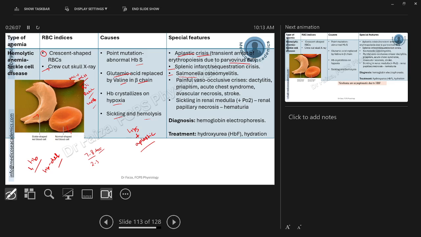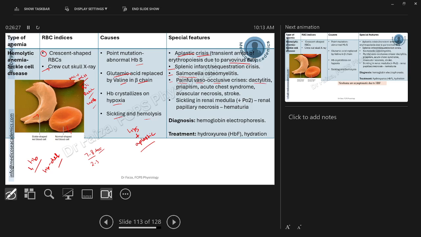Because of the occlusion of the peripheral vasculature, they can also lead to painful vaso-occlusive crisis. Now you can see by the name, vaso-occlusive means occlusion of the vessels, because of which there would be severe pain symptoms.